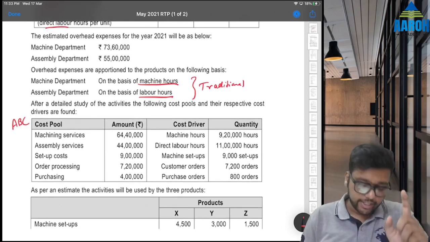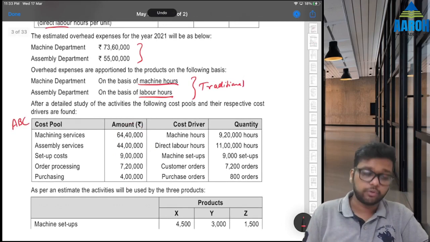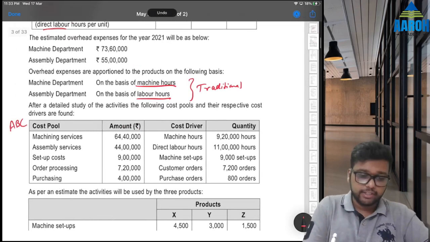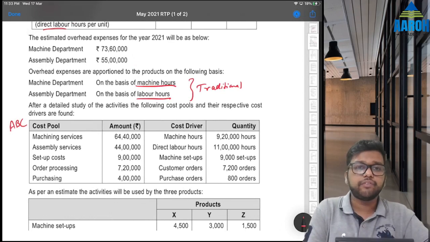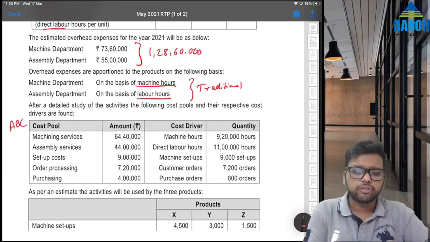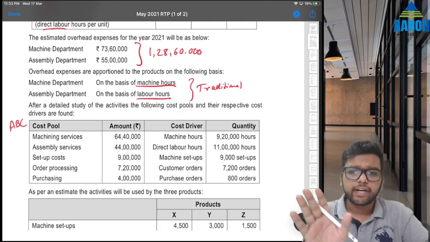You should always check that the total of overheads is matching with your traditional overheads total; it should match. Check. This total is 73,60,000 plus 55 lakhs, which is 1 crore 28 lakh 60,000. Check below total also: 6440 plus 44 plus 9 lakhs plus 7 lakh 20,000 plus 4 lakhs. Correct, matching, good.